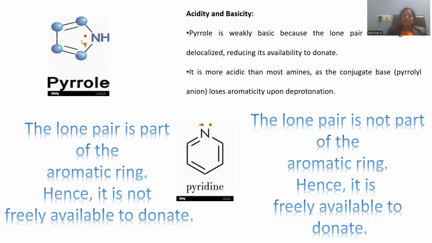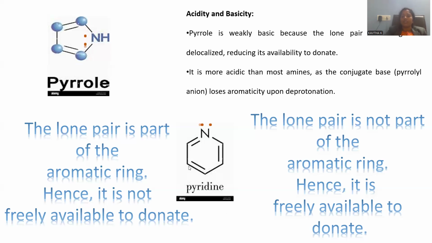They are participating in the delocalization within the ring system. Since the lone pair is part of the aromatic ring, it is not freely available for donation, so the 6 pi electrons are perfectly satisfied when these are inside the ring system, and the basic nature is somewhat decreased by the non-availability of the lone pair of electrons.